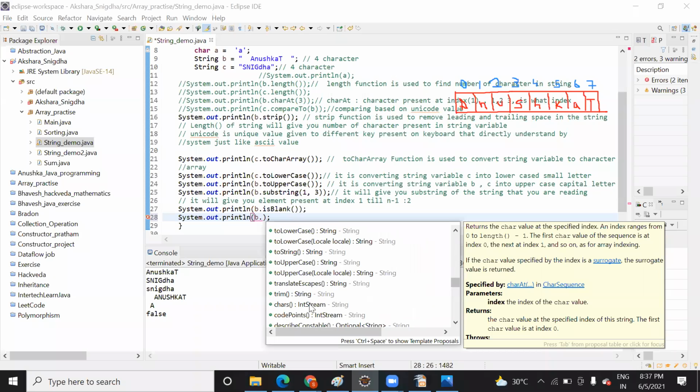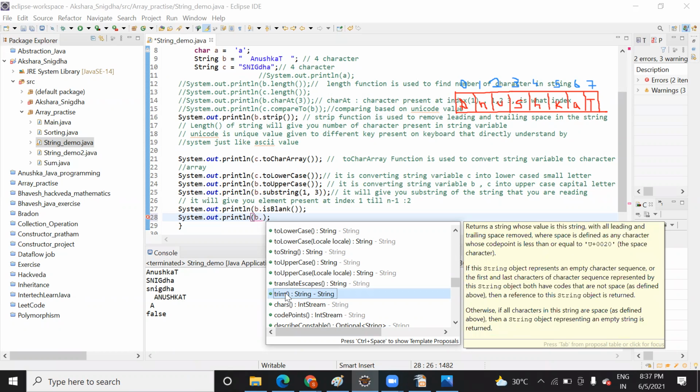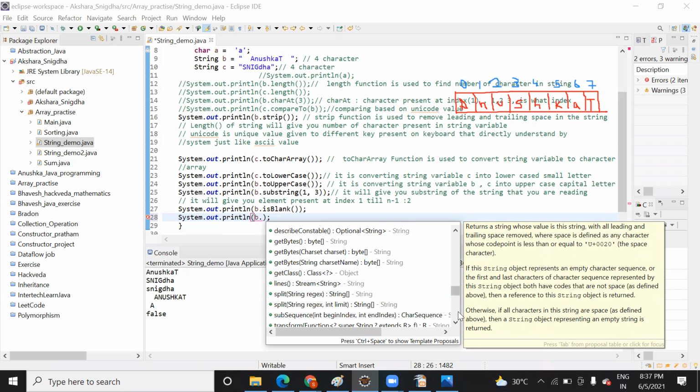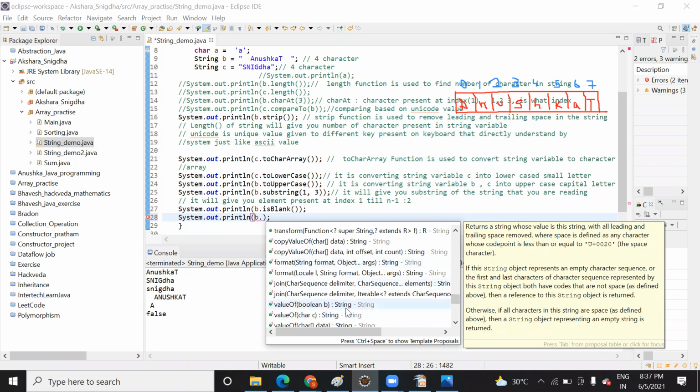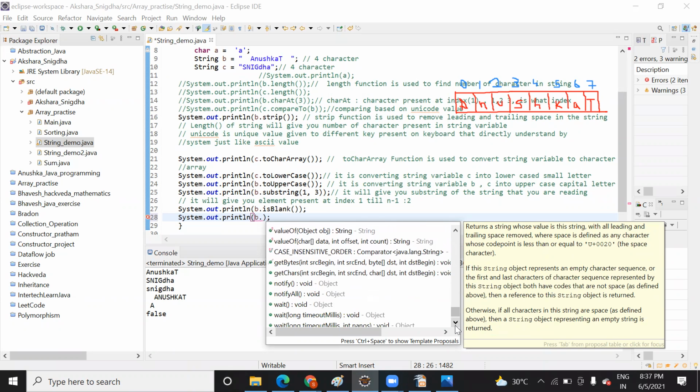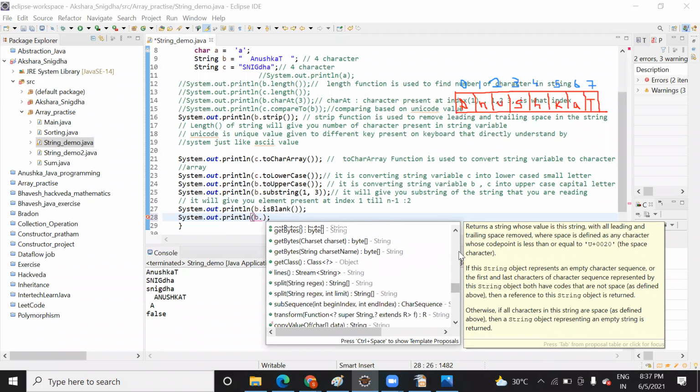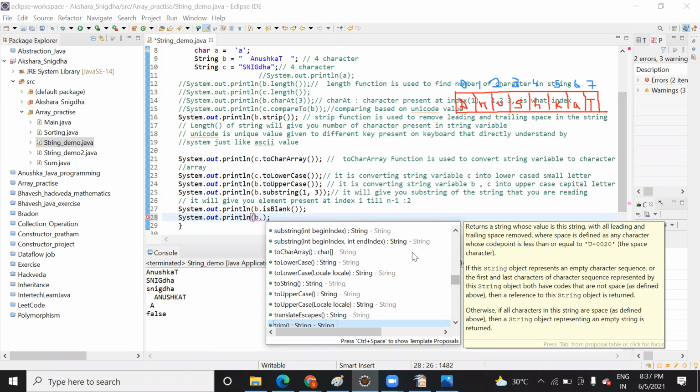There is one more function, trim. This trim function will do the same. It will remove the trailing and leading spaces. Let me see any other function. There are different kinds of functions. You need to check which functions are possible for you.